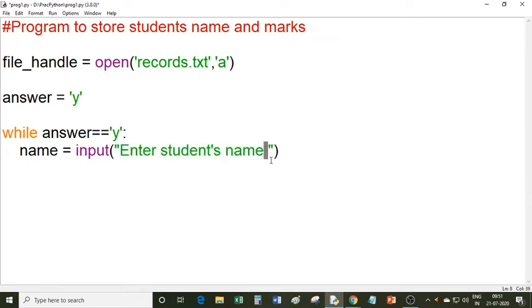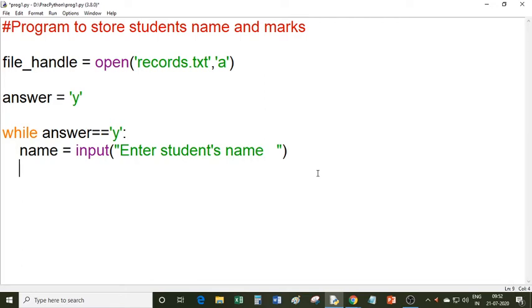Intentionally I put a space here so that in the output it will display 'Enter student's name' and there is a space between the user's input and this output. Therefore I put a space here after the name. You know that this prompt will be displayed on the screen, and when a user types any data, that data will be stored in this name variable.